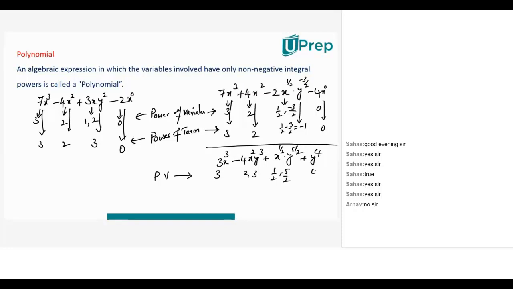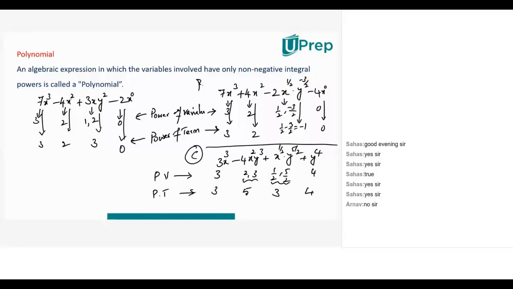What are the powers of the terms? Only one variable, so it is 3. Here it is 2 and 3, the combination is 5. Half and 5 by 2, the sum is 6 by 2, that is 3. This is only one term, so the power is 4. Now I wrote 3 examples on the board. One is C, this is B, this is A.